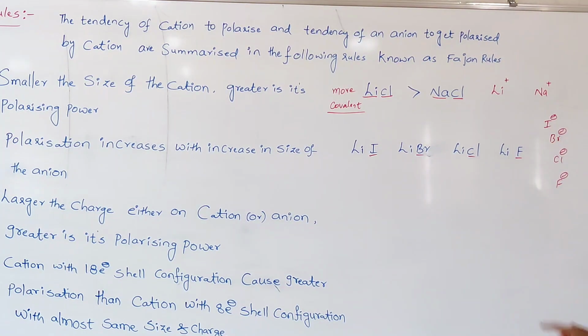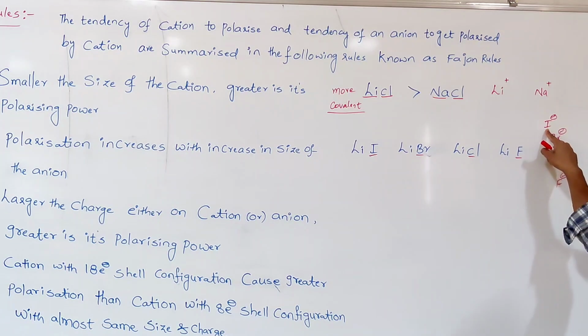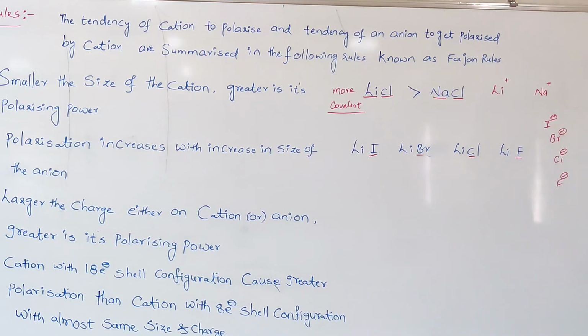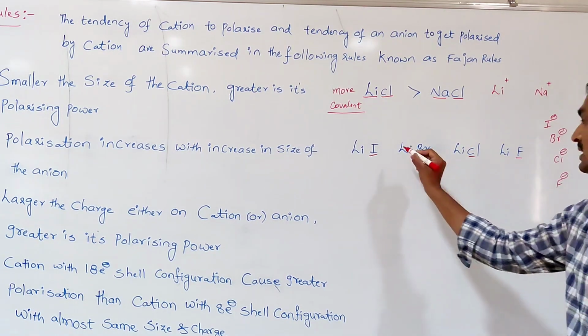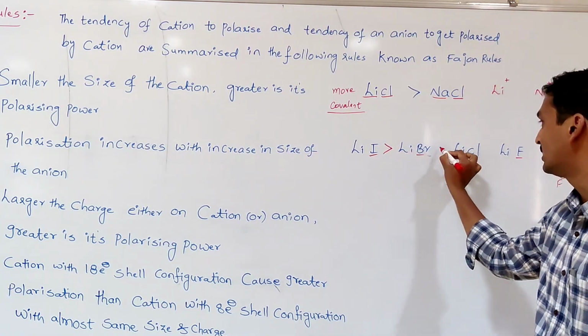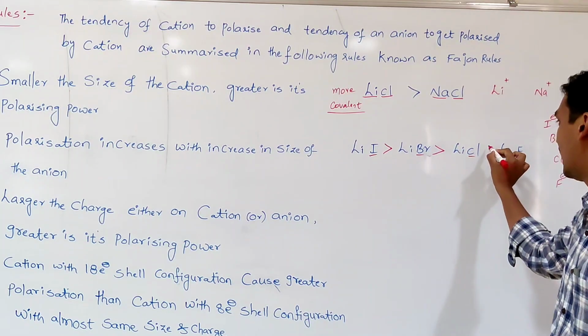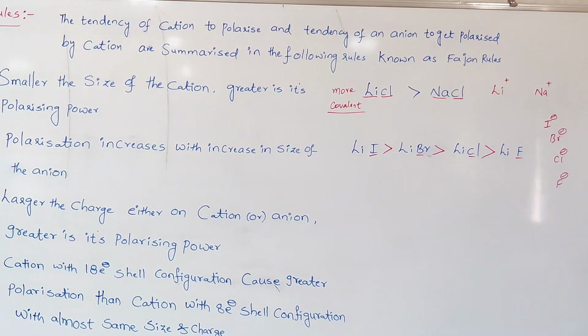Which is larger in size? The iodide ion is larger in size. Whichever anion is larger in size undergoes greater distortion. So that's why it has greater polarizing power. With greater polarizing power, there is more covalent character and less ionic character. That's why among these lithium halides, lithium iodide is more covalent than lithium bromide, than lithium chloride, than lithium fluoride.